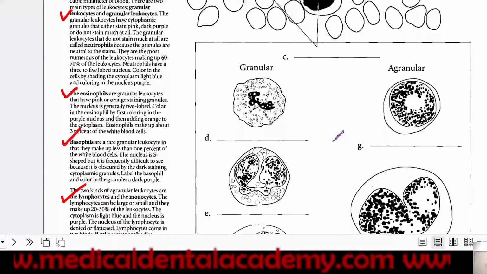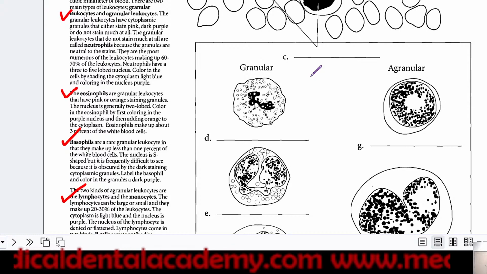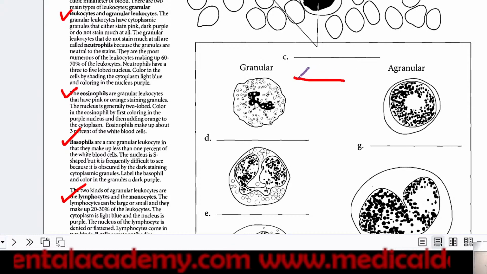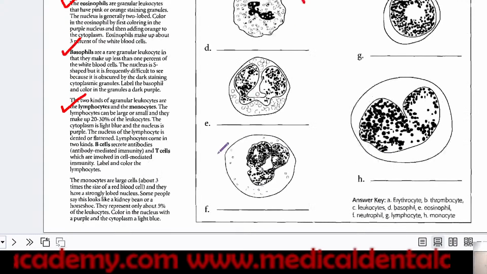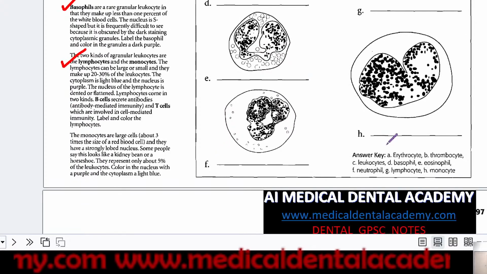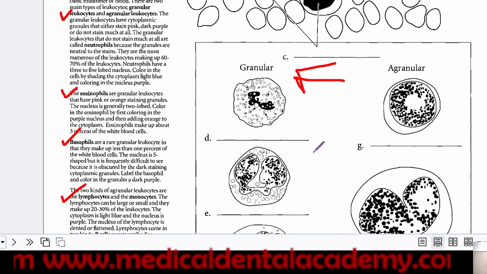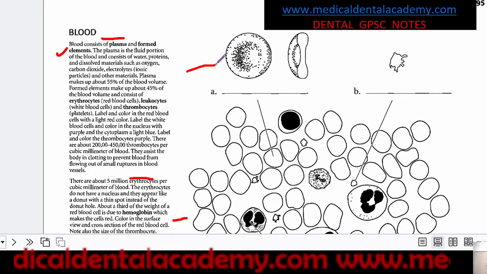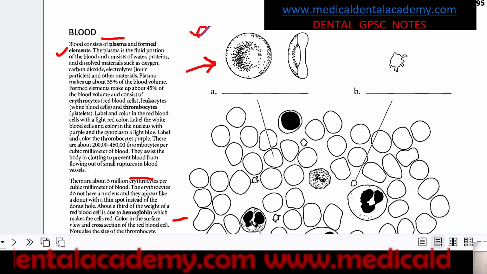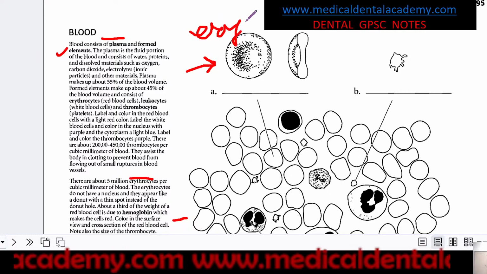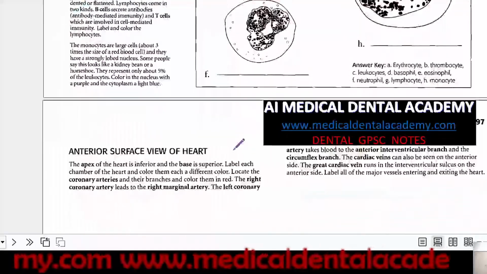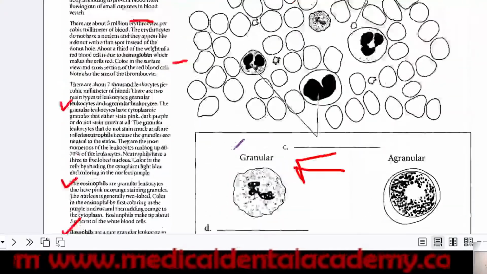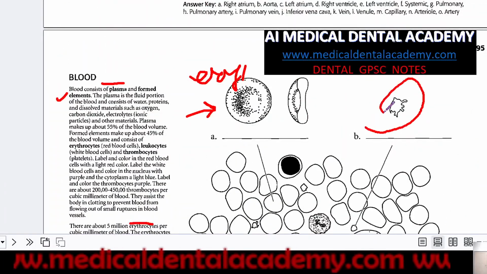Here, for example, they will ask you in the exam to label this, which is this, granular or agranular. In case of A, it is an erythrocyte. So you have to mark all these things. This is an erythrocyte. B is a thrombocyte. So this is the shape of a thrombocyte.